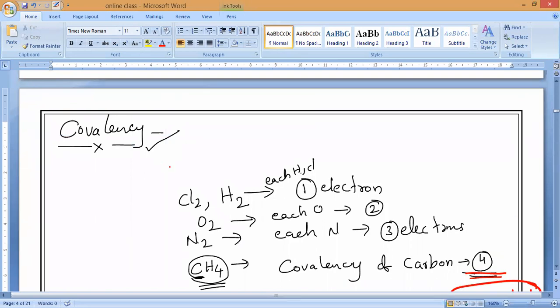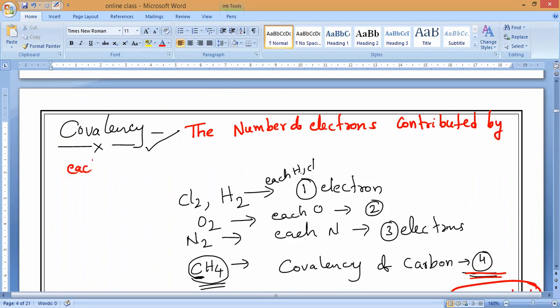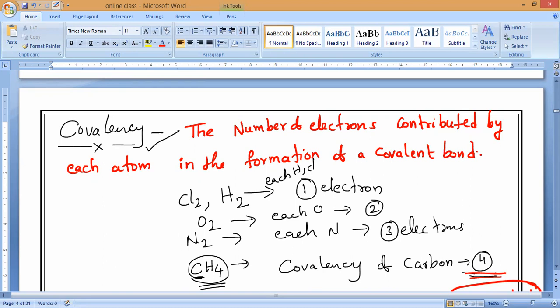Can anybody say what do you mean by covalency? The number of electrons contributed by each atom in the formation of a covalent bond. That's all. That is only called covalency.